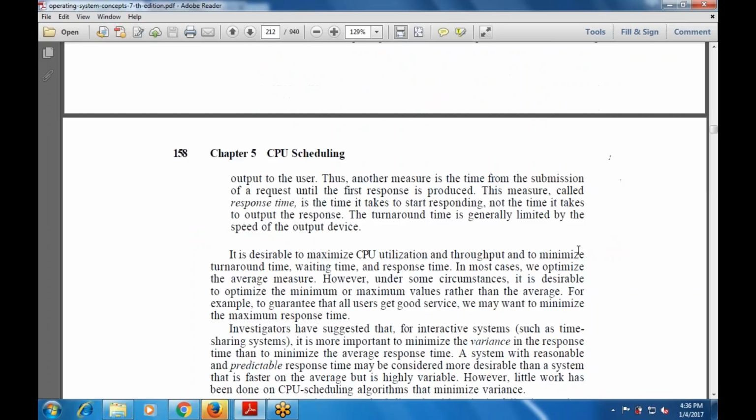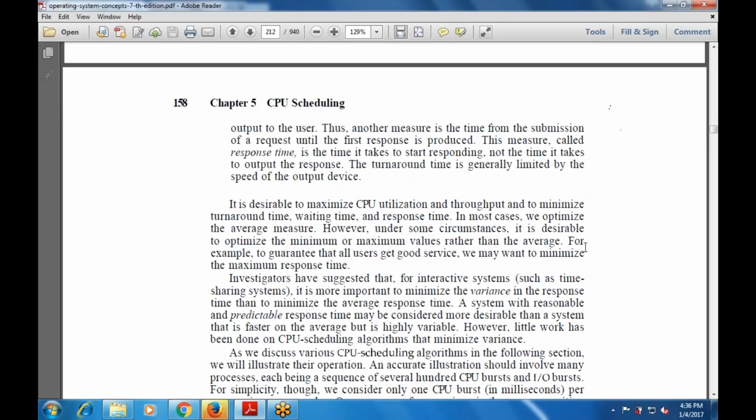It is desirable to maximize the CPU utilization and throughput, and to minimize the turnaround time, waiting time, and response time. In most cases, we optimize the average measure. However, under some circumstances, it is desirable to optimize the minimum or maximum values rather than the average.